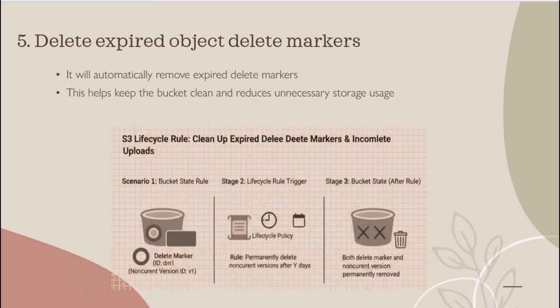And the fifth one is delete expired object delete markers. If versioning is enabled in the bucket, and I delete the object in the bucket, instead of deleting, it will add the delete marker. If I want to delete the added delete marker object, then I can use this rule. It will automatically remove the expired delete marker objects, and it is only possible in a versioning enabled bucket. So by doing this, we can reduce the unnecessary storage use of those deleted objects.